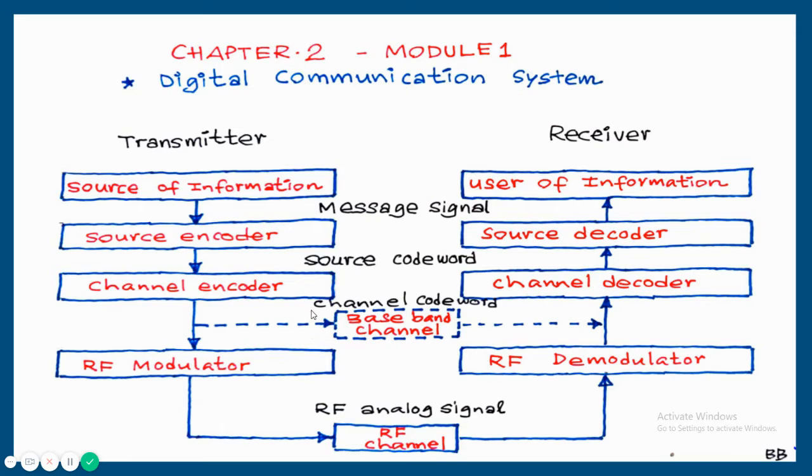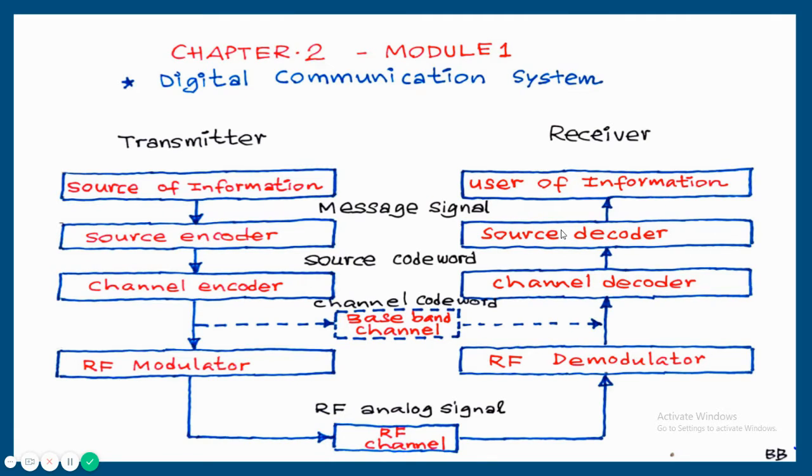At the receiving side, RF demodulator, so that radio frequency signal is converted back to ones and zeros, and that can be given to channel decoder. The function of channel decoder is to detect error, correct error, and remove that extra parity bit. So that output will be same as source code word. That source code will be given to source decoder.